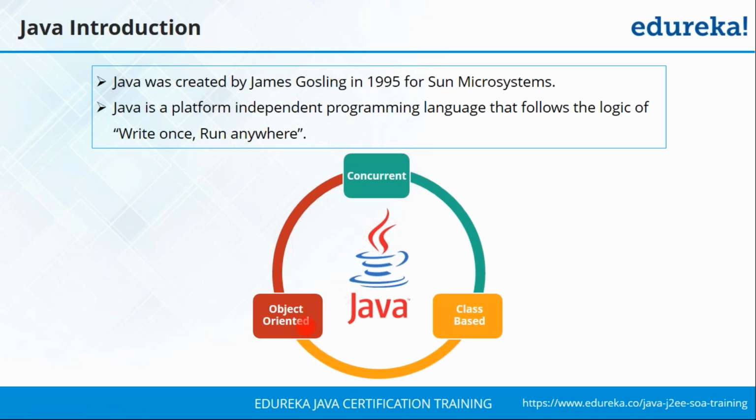After that, Java follows an object-oriented style. For those of you who are not familiar with the different styles of programming, there are mainly two styles that programming languages follow. One is the procedural style and the second is the object-oriented style. Java follows an object-oriented style where everything is considered to be an object. The variables that you're going to be using, the functions, the operations that you're going to be performing, everything is going to be done using objects.